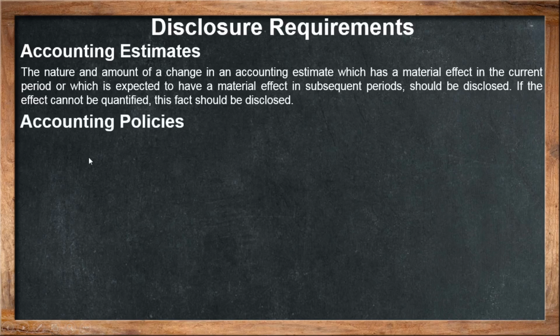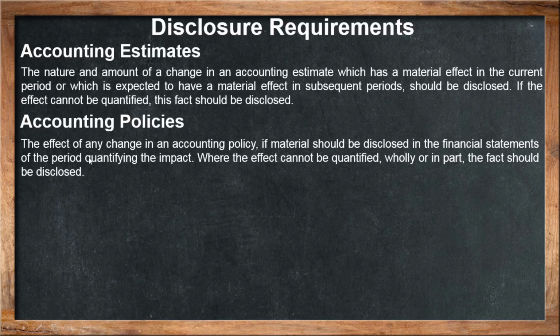So these are some accounting estimates. After that, we have to consider accounting policies. What is that? The effect of any change in accounting policies, if material, should be disclosed in the financial statement. As I earlier mentioned, if the effect is material, it should be disclosed in the financial statement of the period, quantifying the impact. That means whatever impact the accounting policies have on your business should be reflected in your financial statement. If the effect cannot be quantified at that time, wholly or partly, the fact should be disclosed.